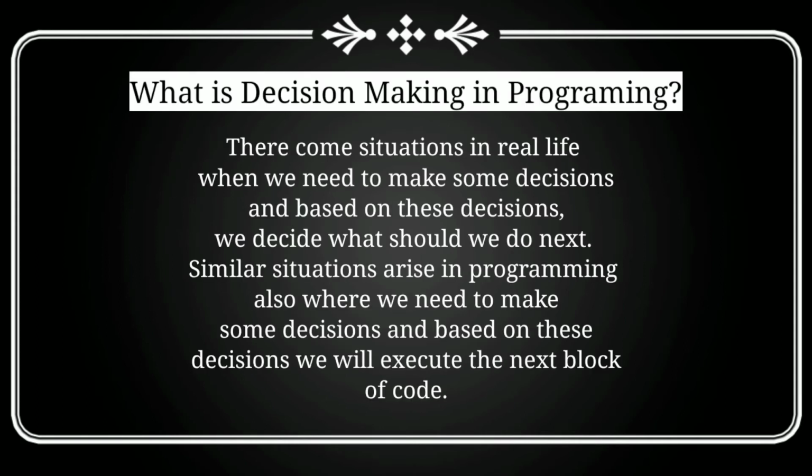So what is decision making in programming? In real life, you face some situations and you need to take decisions, and based upon those decisions, you decide what to do next. Similarly, in programming also some situations arise when you need to make decisions, and based on them, you have to decide which block of code will be executed next.